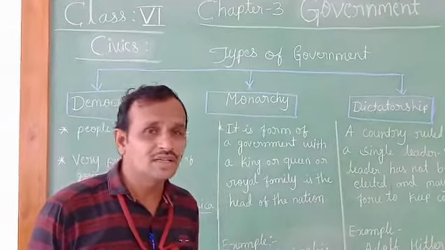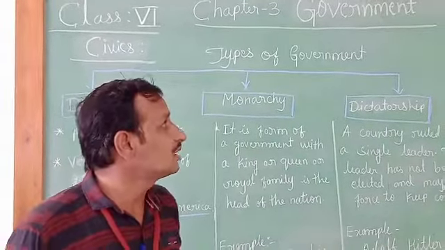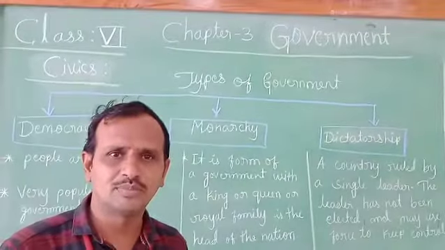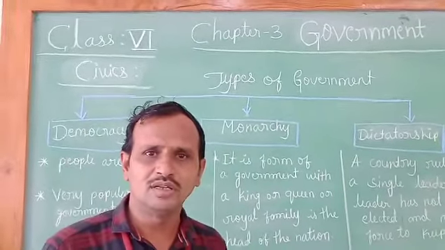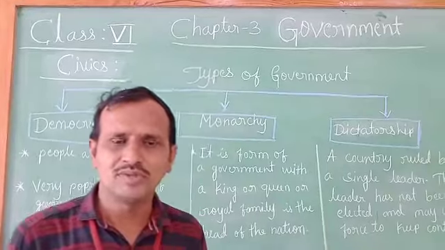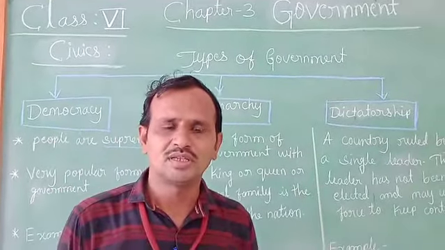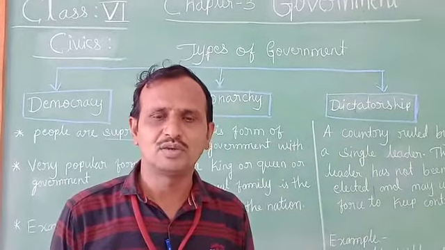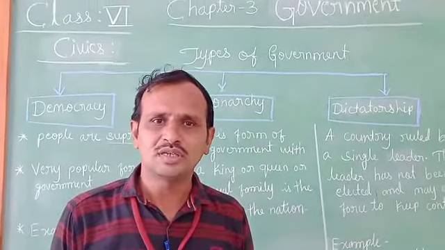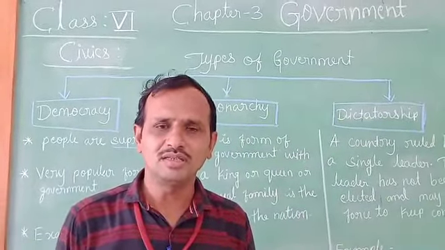Children, we have already discussed this lesson in the previous class: what is government, the importance of government, and the functions of government. Let us recall what we learned. Government is a system of controlling a country or state.